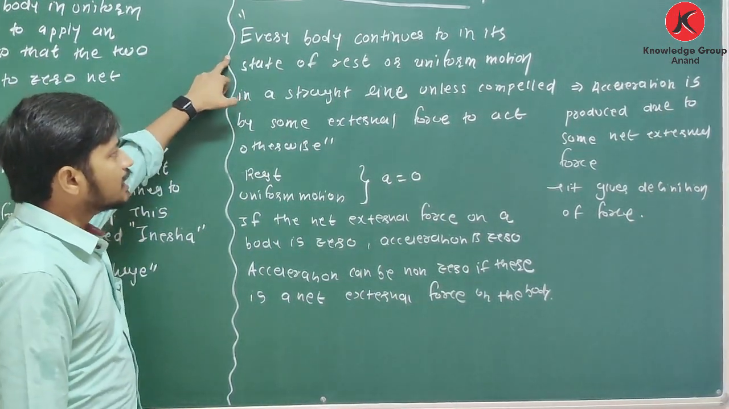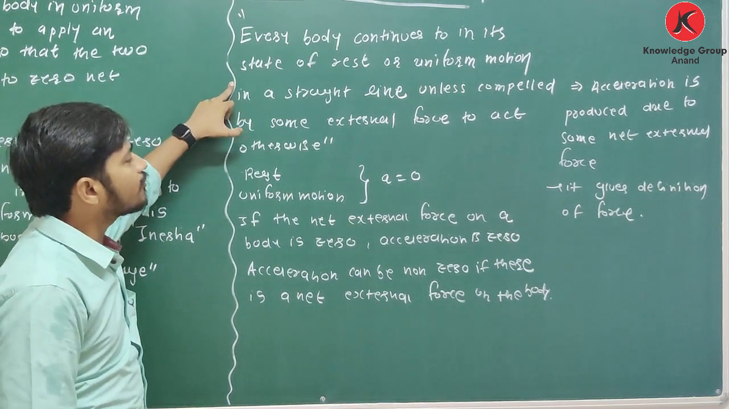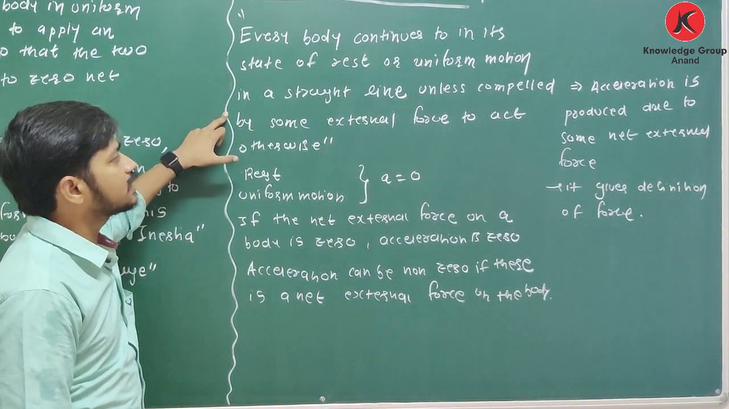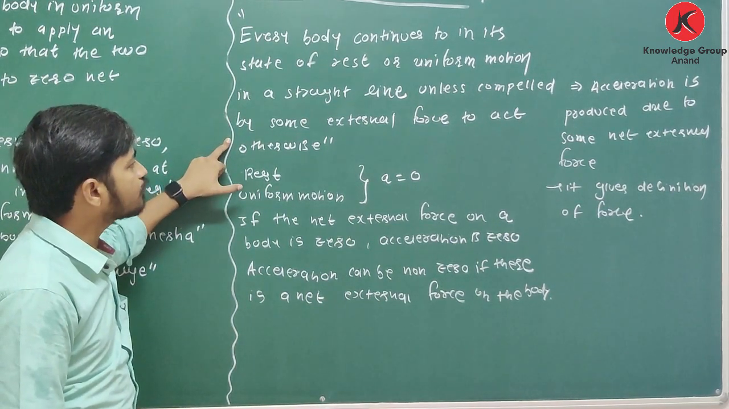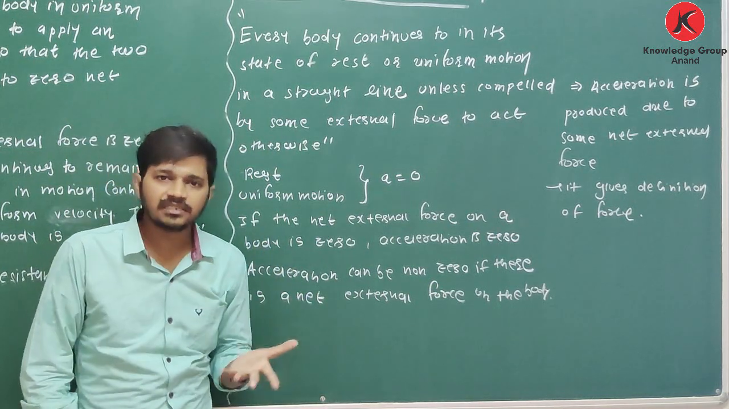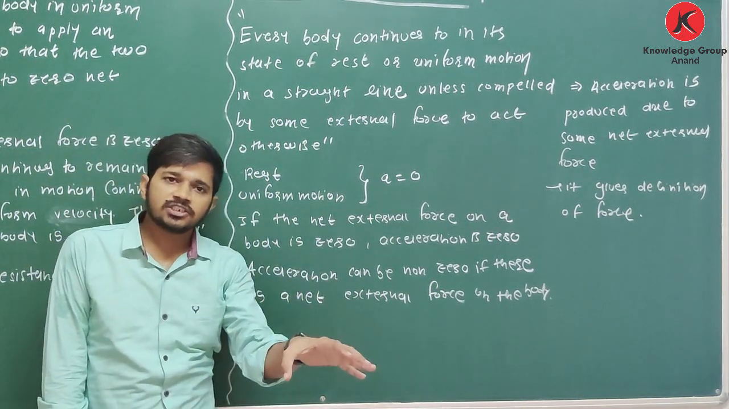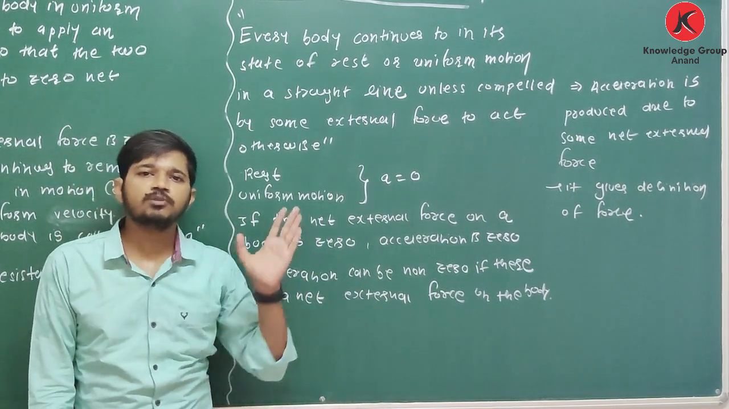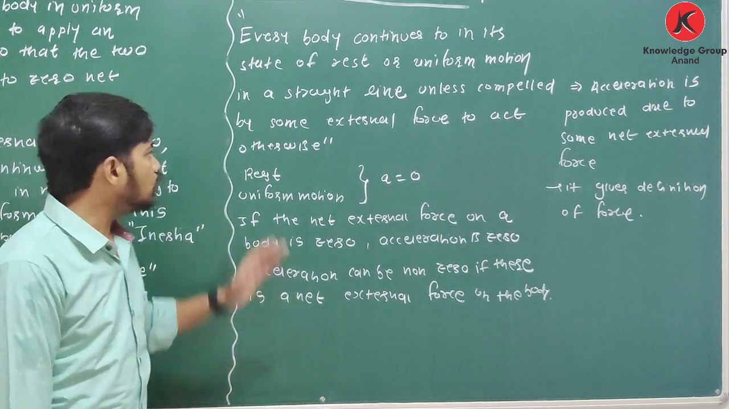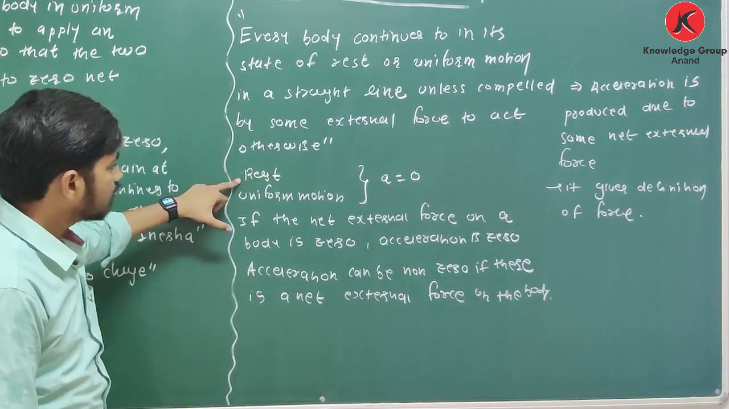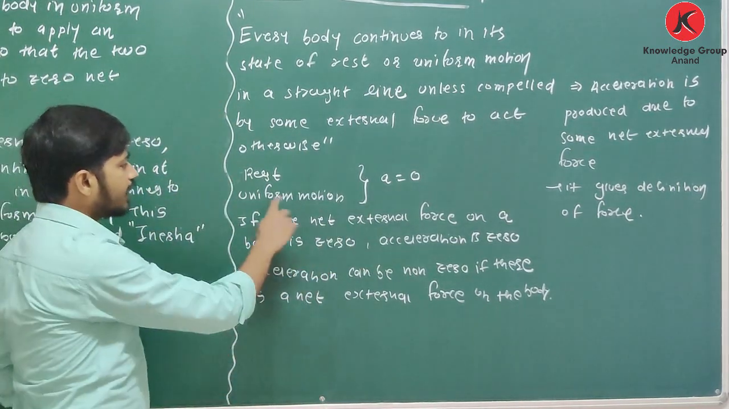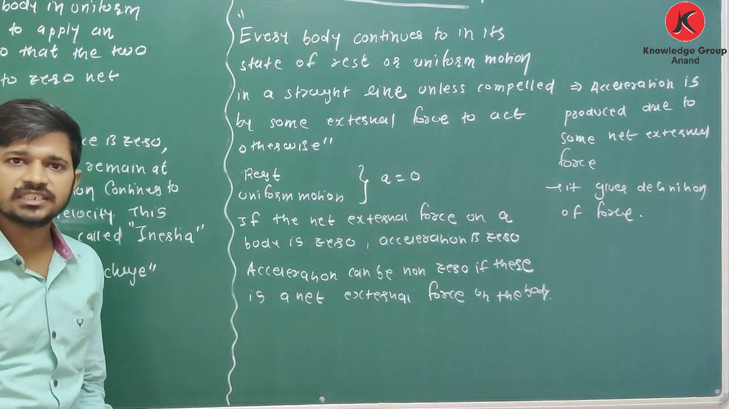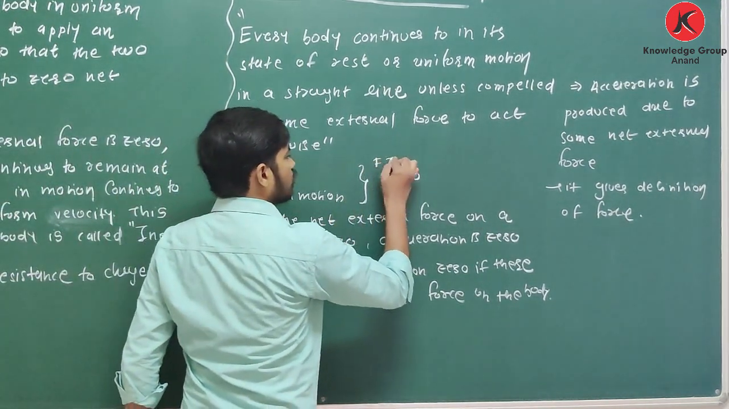Every body continues in its state of rest or uniform motion in a straight line unless compelled by some external force to act otherwise. Means if force is not acting, a stationary object will remain stationary, and an object in motion will continue its motion with uniform speed. Clear about this? So from this we can say if a body is at rest condition or uniform motion, acceleration is 0, because the net force acting on it is 0.